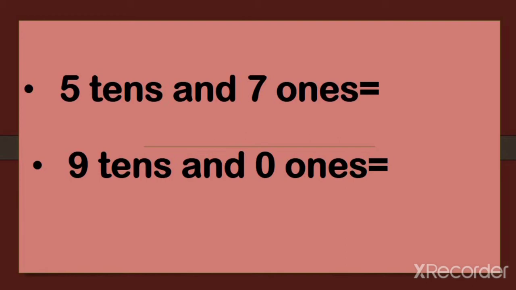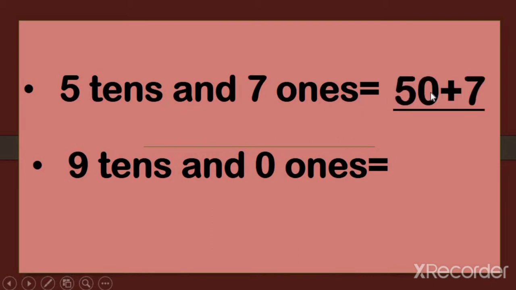Then we put the addition sign, 50 plus 7, the 7 present at ones place. So we write 50 plus 7. 5 tens and 7 ones is equal to 50 plus 7.